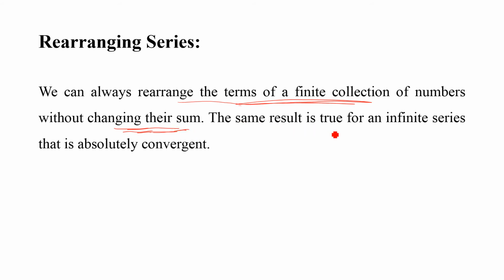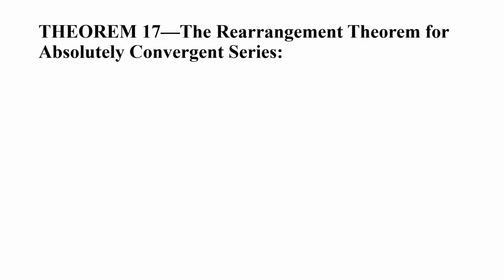The same result is true for an infinite series that is absolutely convergent. So this is very important. Now there is a rearrangement theorem, and we will sum up all these discussions in this theorem.